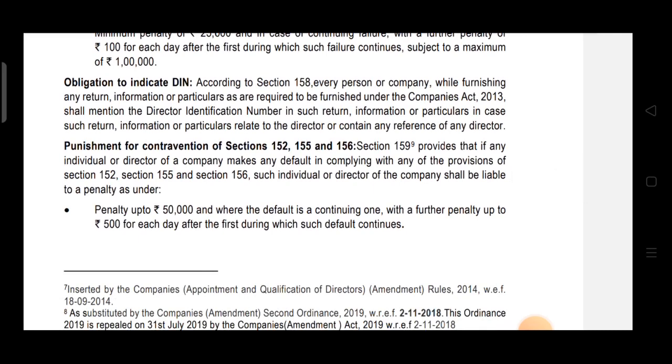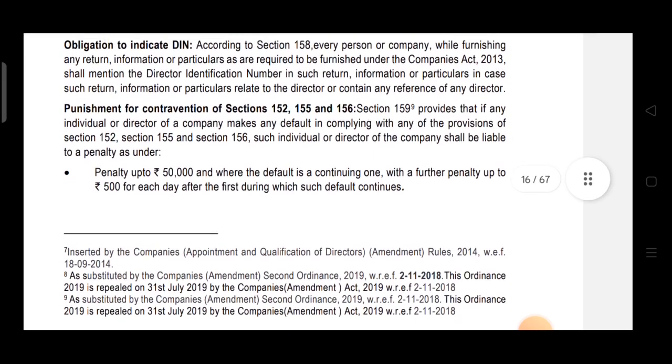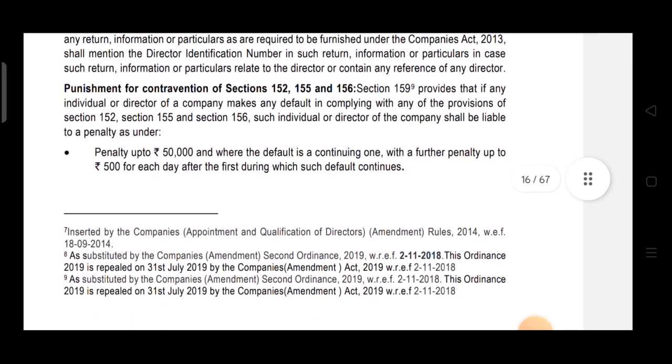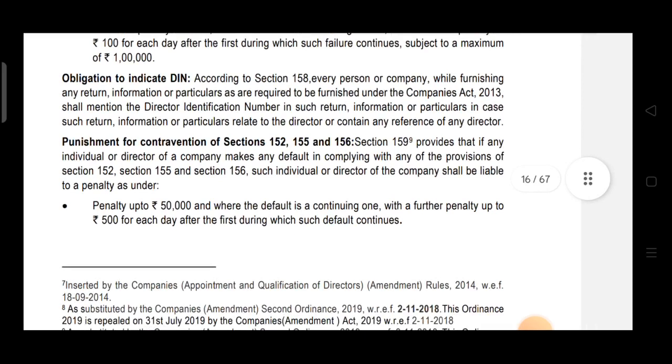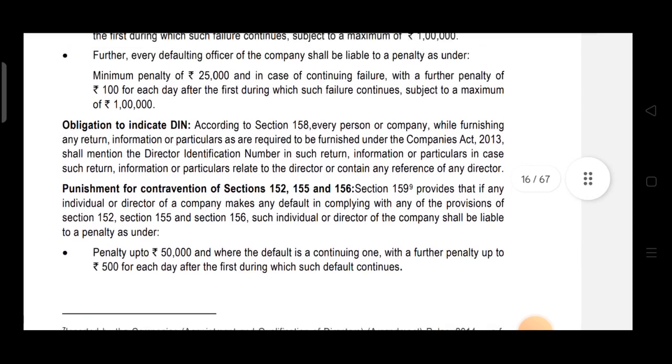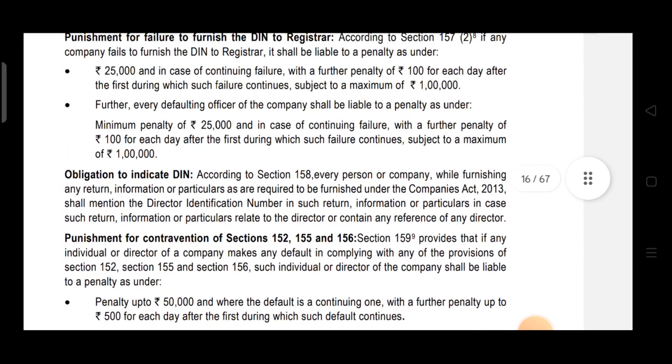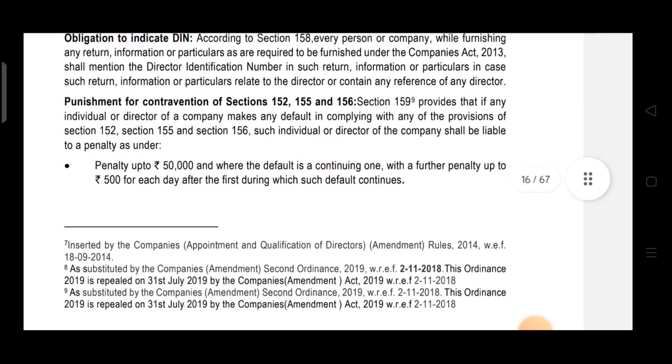Now, punishment for contravention of section 152, 155 and 156. See, section 159 provides that if any individual or director of a company makes any default in complying with any of the provisions of section 152, 155 and 156. Now let's see which ones are 152, 155 and 156.